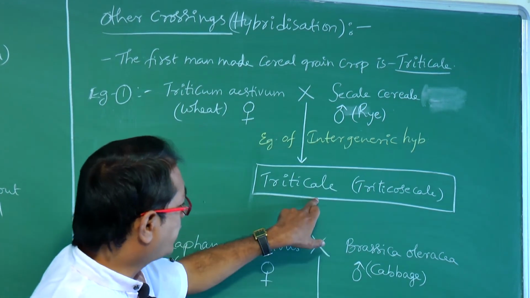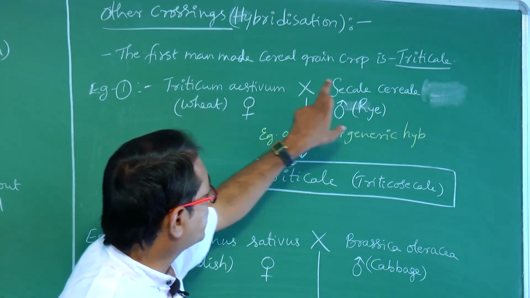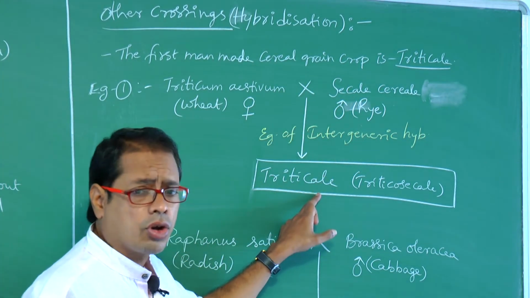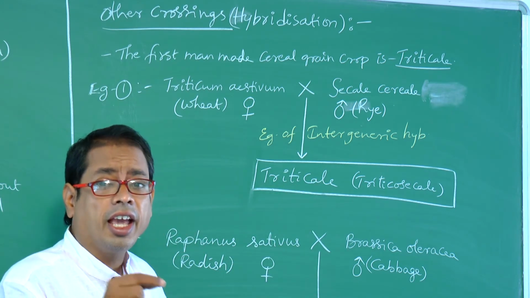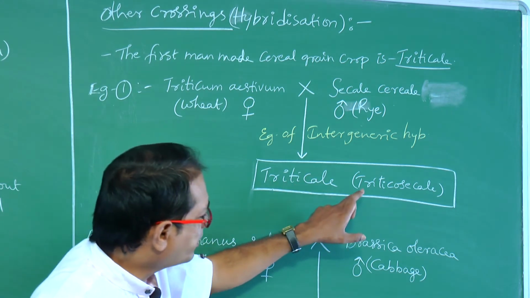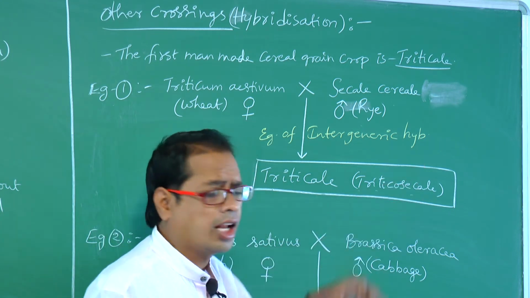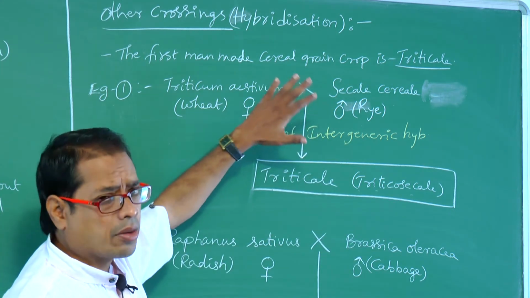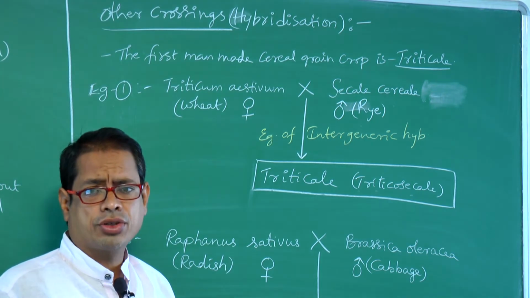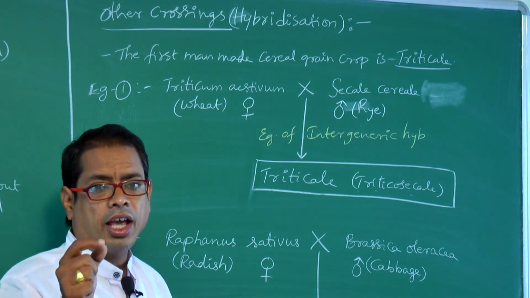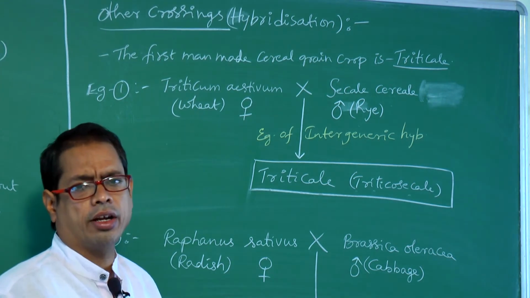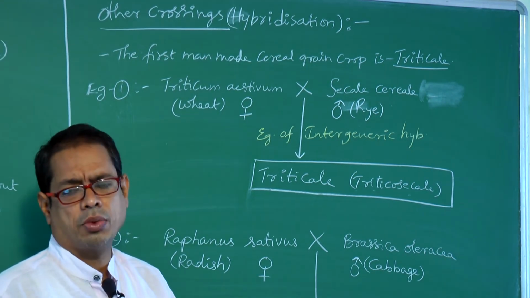The obtained hybrid, Triticum crossed with Secale, is called triticale. This is the first man-made crop. The first man-made cereal crop is triticale. Very, very important. Of course, it is out of syllabus in NCERT.